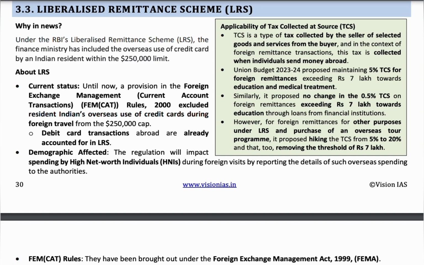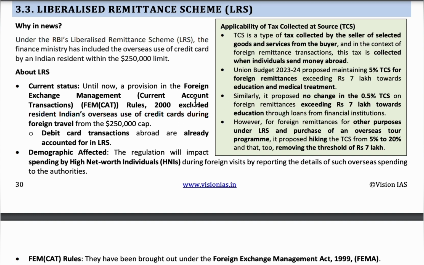India has introduced the Liberalized Remittance Scheme under the finance ministry. This scheme states that remittances in a year should be within the $250,000 limit only. The maximum remittance was lower a few years ago, but under this scheme they have increased the limit.